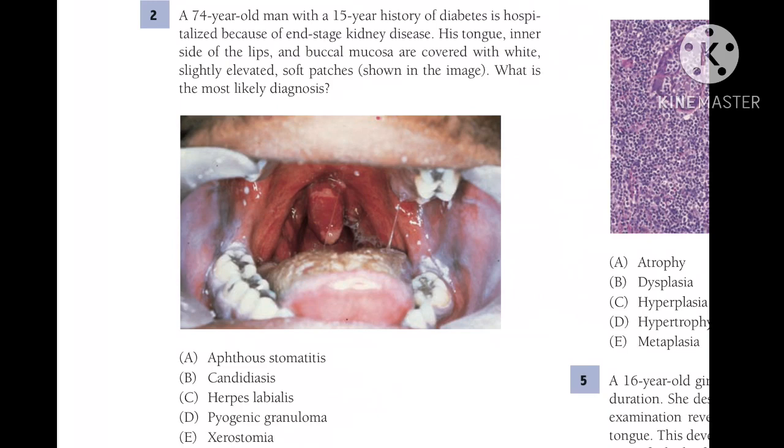In aphthous ulcer or aphthous stomatitis, you can find small ulcers in the oral cavity. Herpes labialis, where you can find painful vesicles in groups. Pyogenic granuloma, you can find pus, and xerostomia, where the mucous membrane becomes dry. So in this condition, the answer is candidiasis.